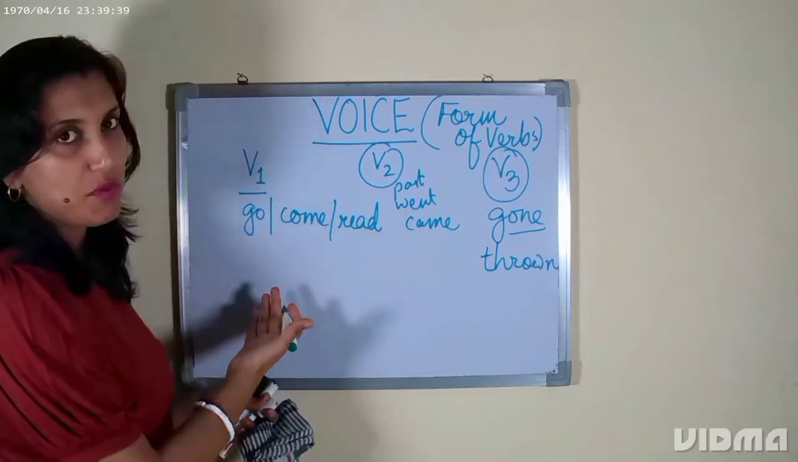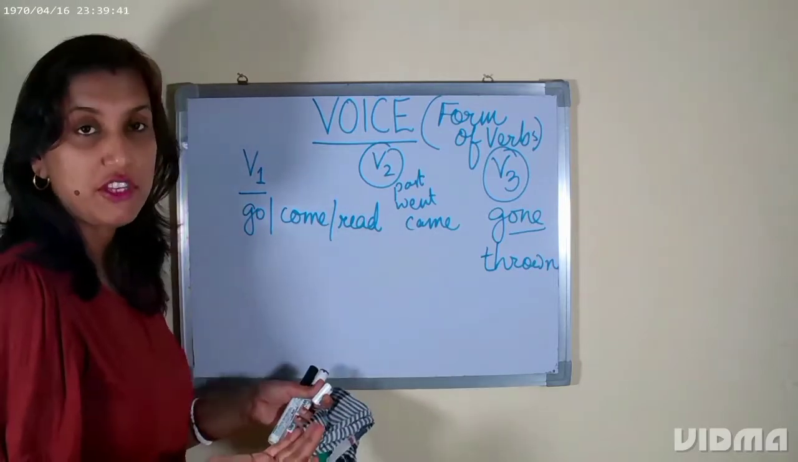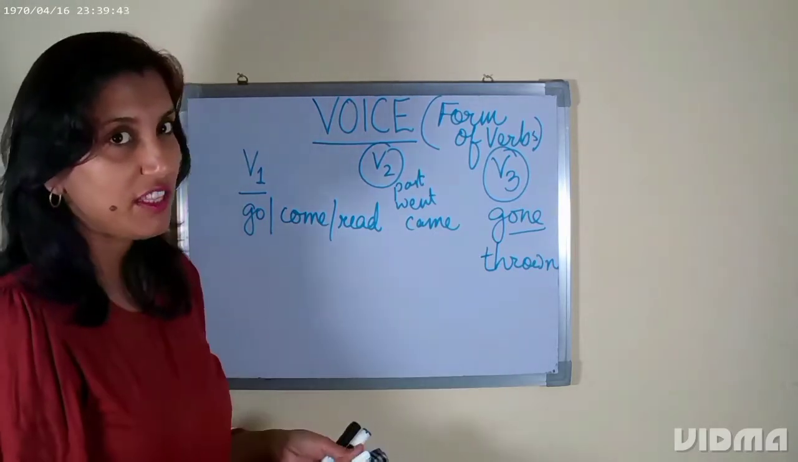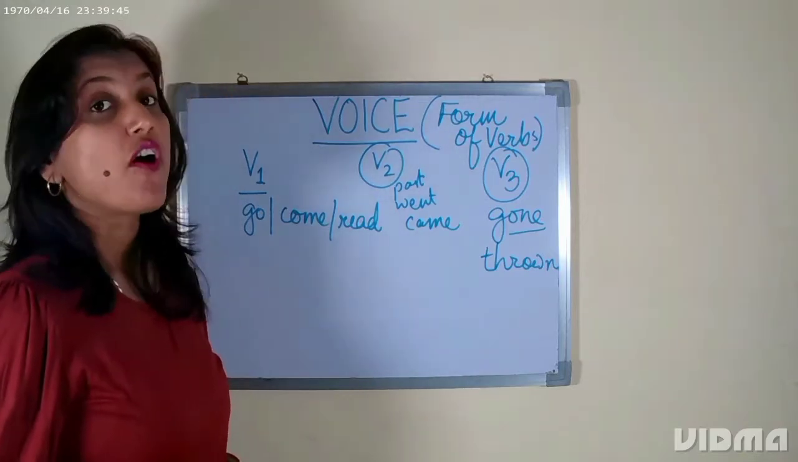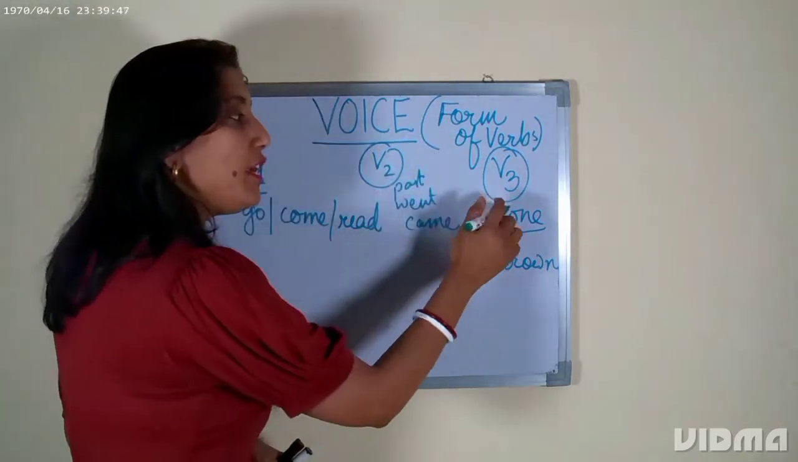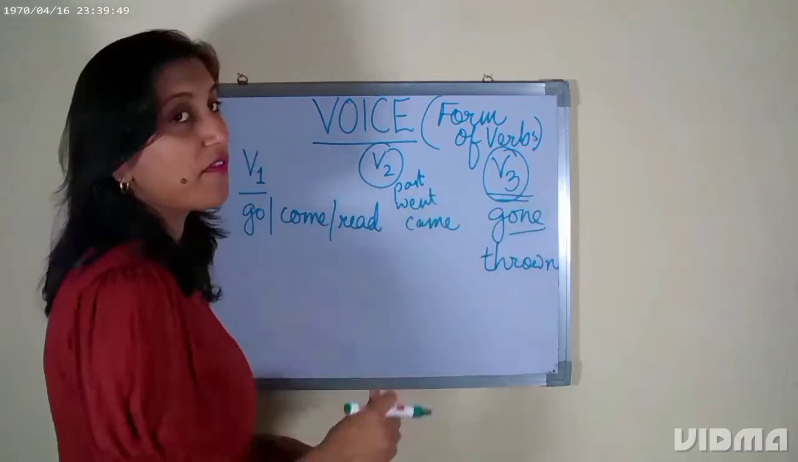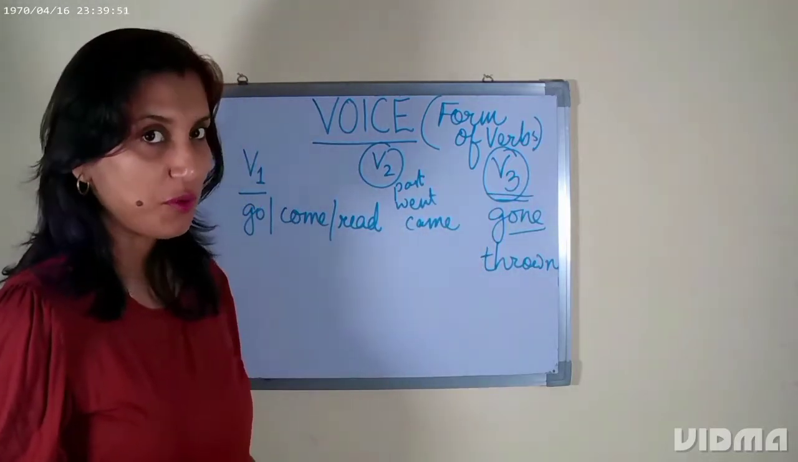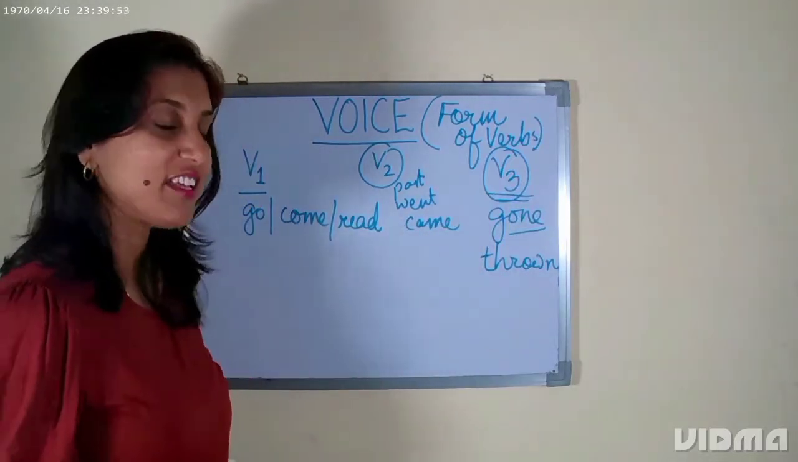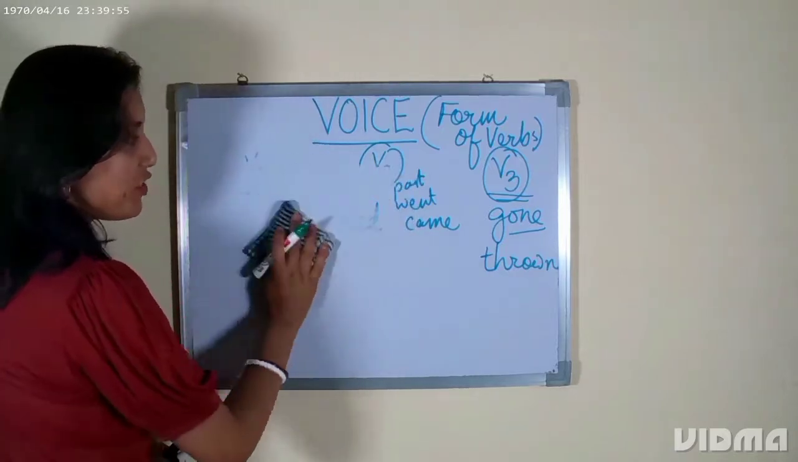For present, we use V1. For past, we use V2. For perfect tenses, we use V3. But for passive form, we only use V3 form of the verb. That is what we have to understand. All right? Whenever we do voice change.